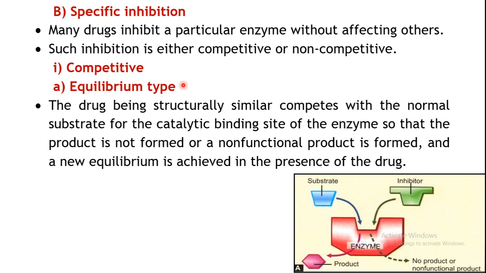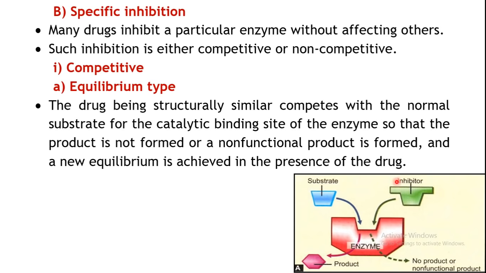There will be a competition between the actual substrate for your enzyme and the inhibitor. Both of these will compete for the same site on your enzyme. So this is a competitive type of inhibition, where there is competition between the two for the same site.